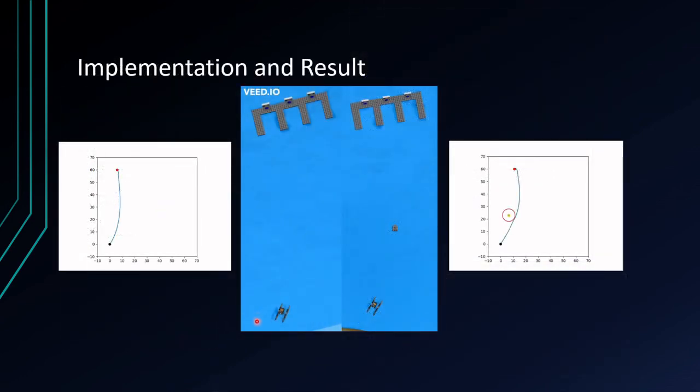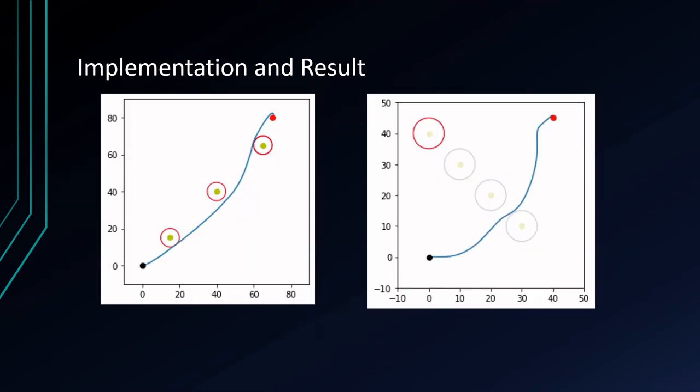And here is the implementation and the result of the experiment done. On the left side, it shows the path of the USV moving without any obstacle, and the right side shows the path of the USV moving while having an obstacle. And finally, two other scenarios have been tested in this project. One is multiple objects and multiple obstacles, and the other is a moving obstacle.